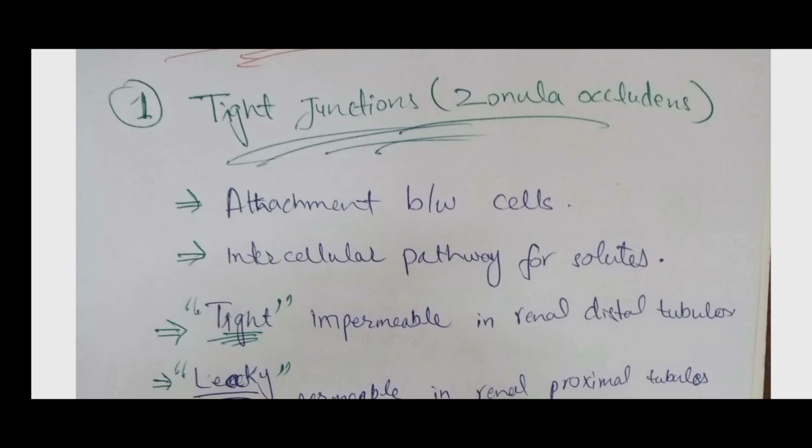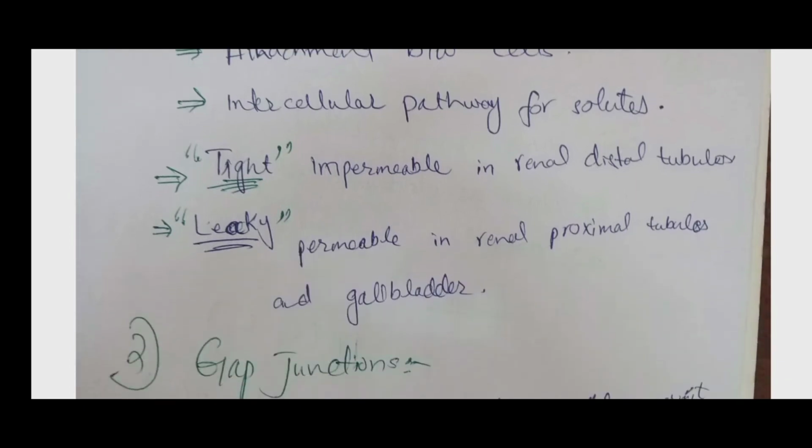They are tight because they are impermeable in the renal distal tubules. They may be leaky, permeable in the renal proximal tubules and gallbladder. The tight junctions are of two types, tight and leaky channels. The tight ones present in the renal distal tubule are impermeable, and the leaky channels are present in the renal proximal tubules and gallbladder, and they are permeable.